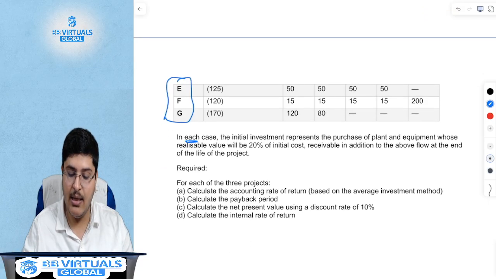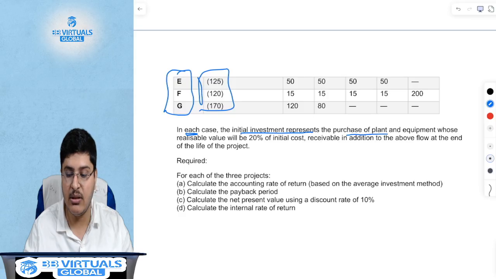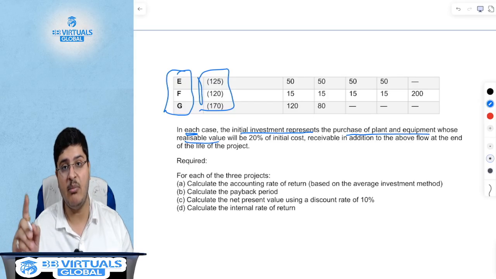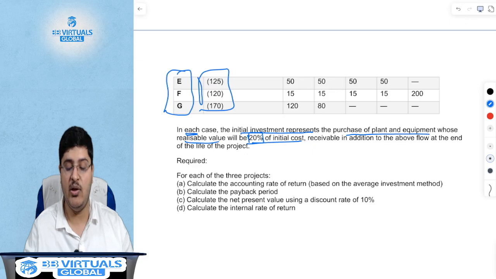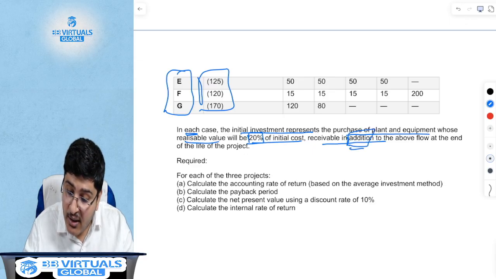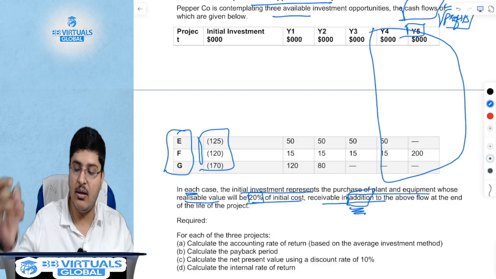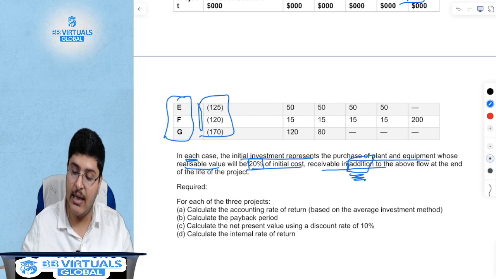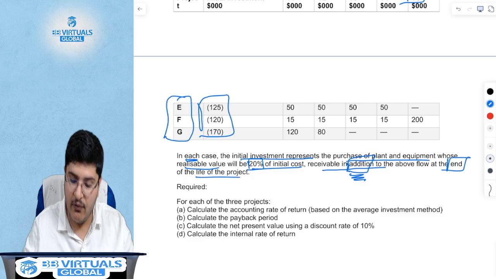In each case, the initial investment represents the purchase of a plant and equipment whose realizable value, remember FR, is 20%, which means the scrap value is 20% of the initial cost, which is receivable in addition. What does this mean? These cash flows do not consider the scrap value, and hence you have to add it at the end of the life of the project.